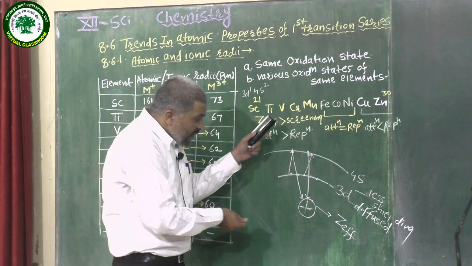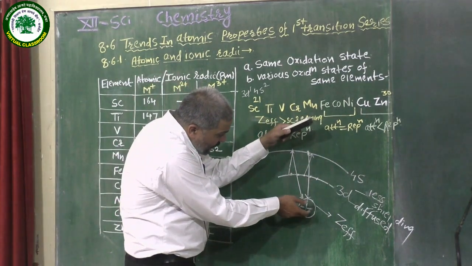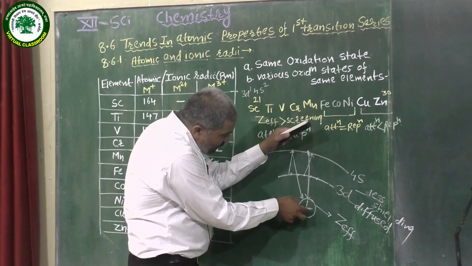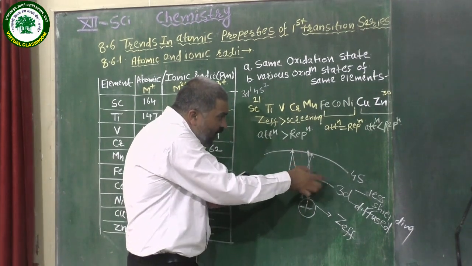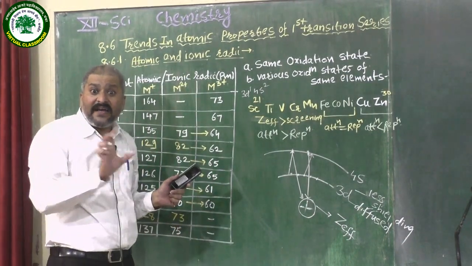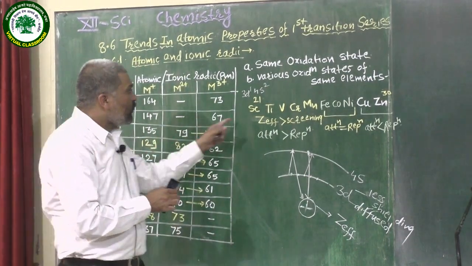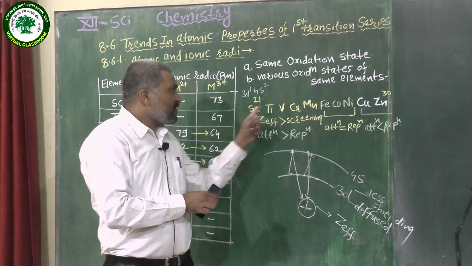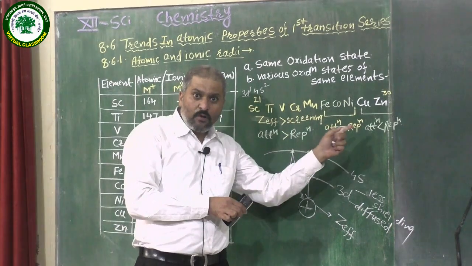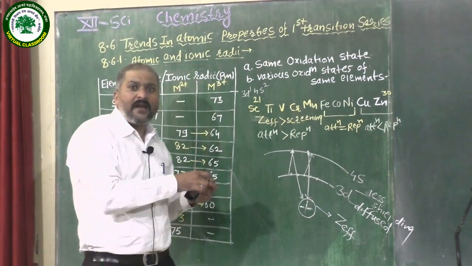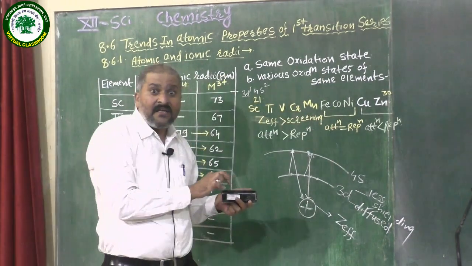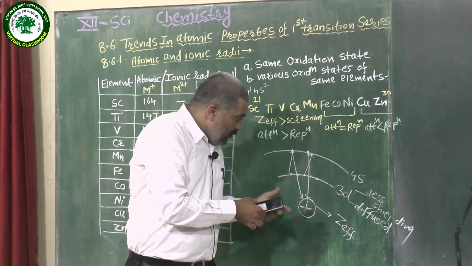What does it mean? Increasing effective nuclear charge means a strong attraction is present, and the positively charged nucleus pulls the outermost shell inward, so atomic and ionic radii decrease. As we move from left to right, from scandium to zinc, atomic number increases and the number of electrons in the d subshell increases.